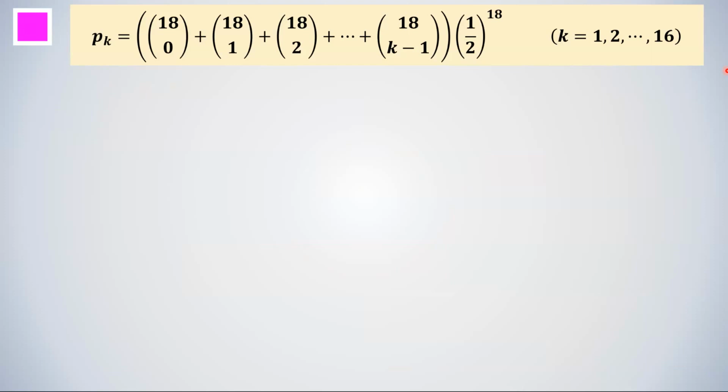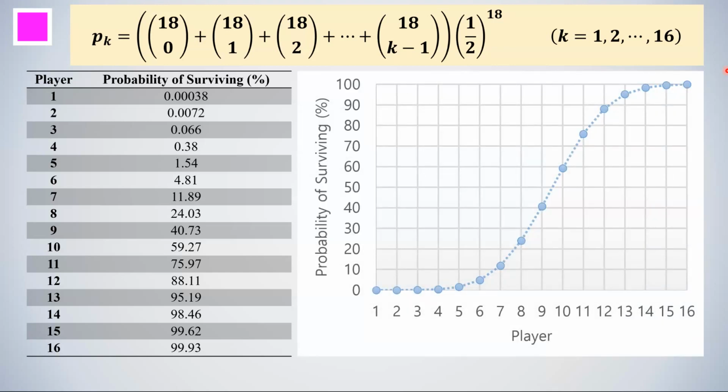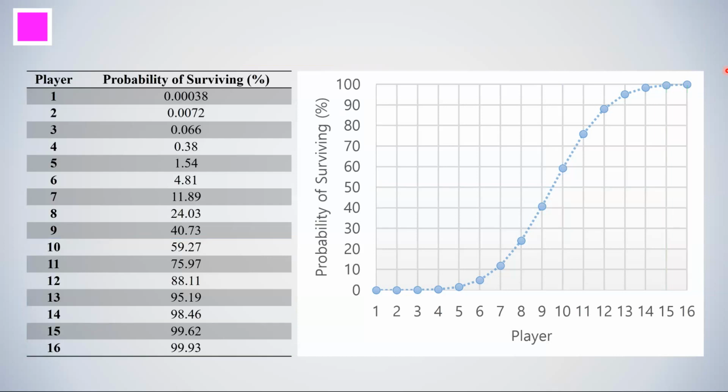Now with this general expression, we can plug in the numbers and calculate the actual probabilities of each player surviving. And the probabilities are like this. And if we actually plot this into a graph, we obtain this graph. So you can see that from player 10, players have a surviving chance that is higher than 50%, and the last two players, players 15 and 16, have more than 99% chance of survival. So with this calculation and plot of the probabilities, we can easily understand how the probability of surviving changes from player to player.